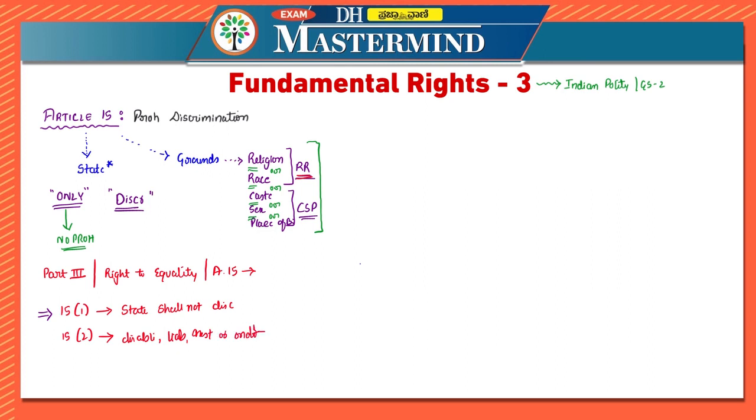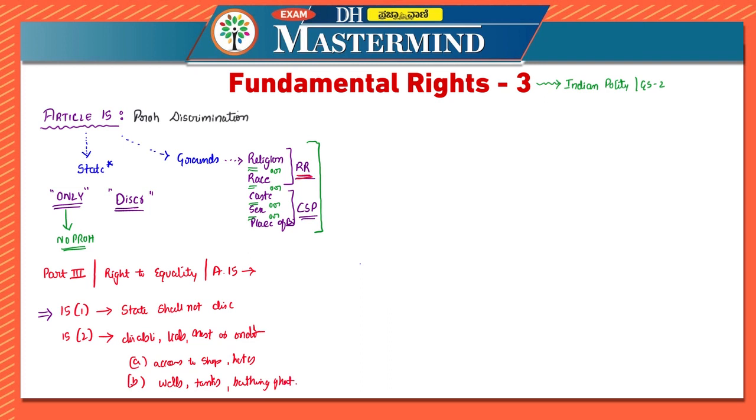What are the conditions? In 15(2)(a), it says access to shops. I'll explain this, okay? Access to shops, public restaurants, hotels, etc. And in (b), it says the use of wells, tanks, and then there are bathing ghats,